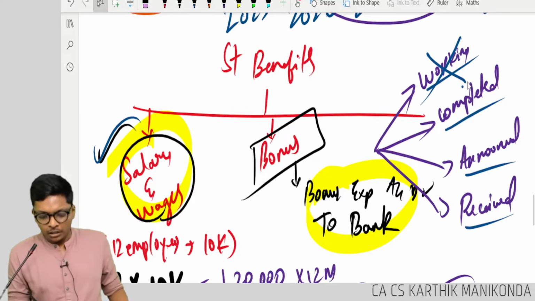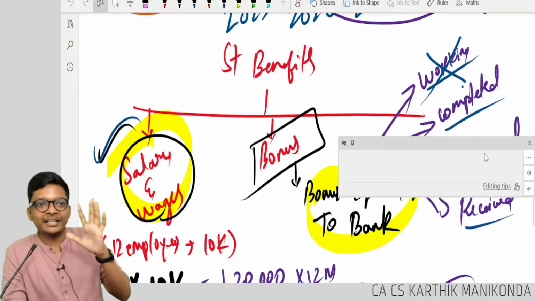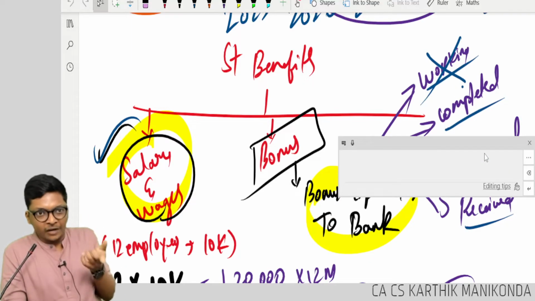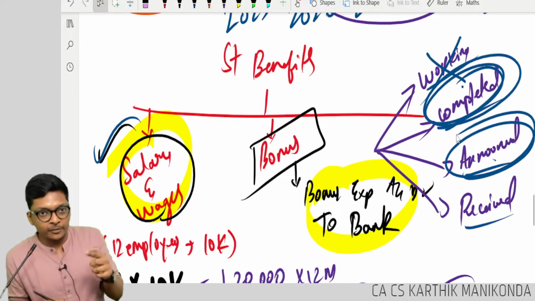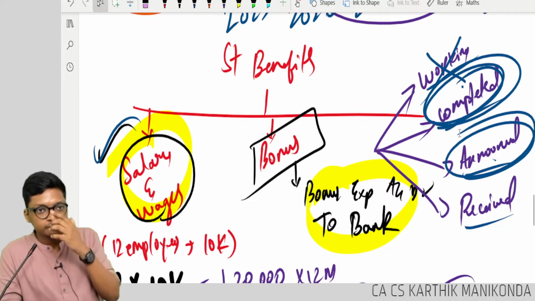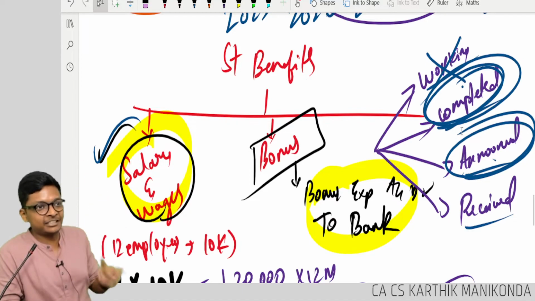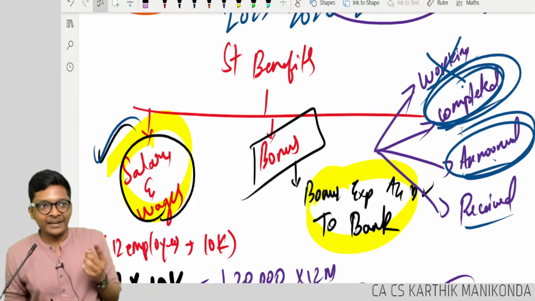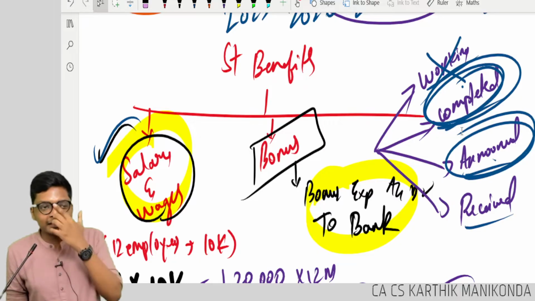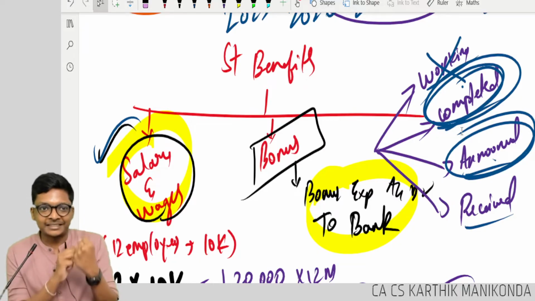After completion or after announcing? I'll give a simple example. Declaration of bonus. Do you get the bonus after profit is earned or after dividend is announced? Dividend will be given after dividend is declared as per section 123 of Companies Act. Correct? That means I have the right to receive when it is announced, or in other words, when it accrues, when the commitment is final.